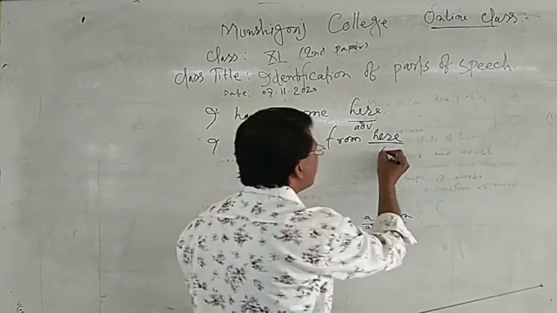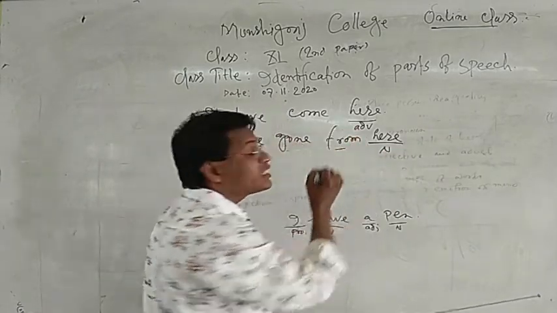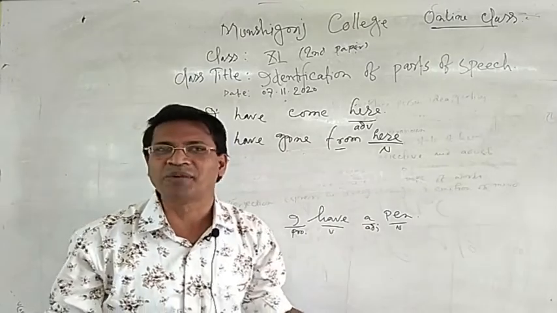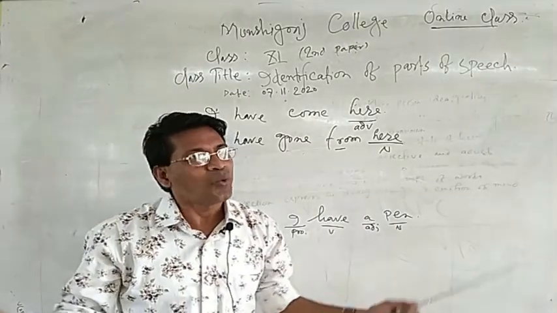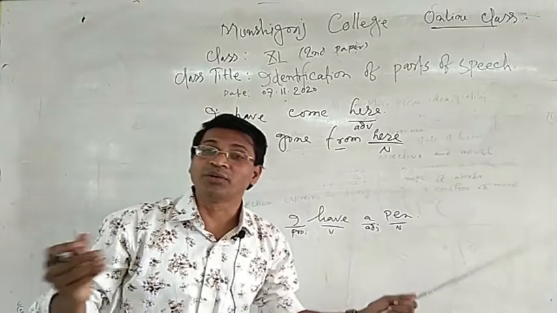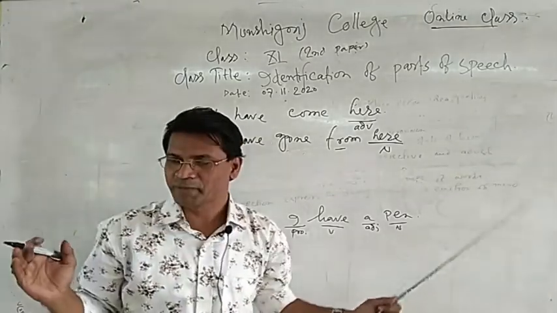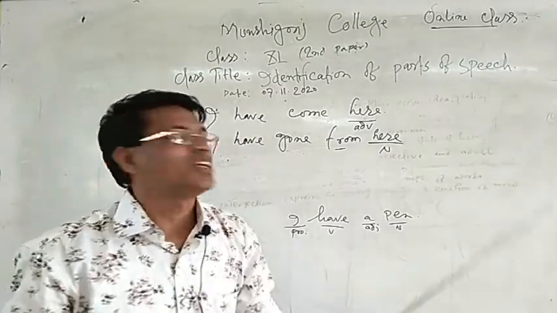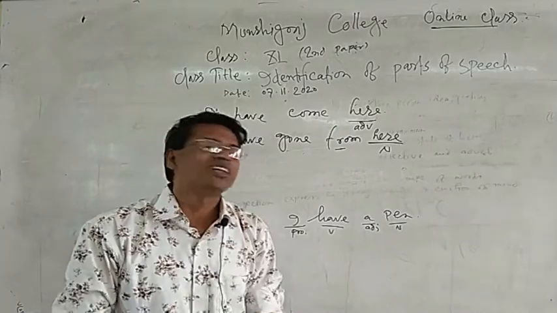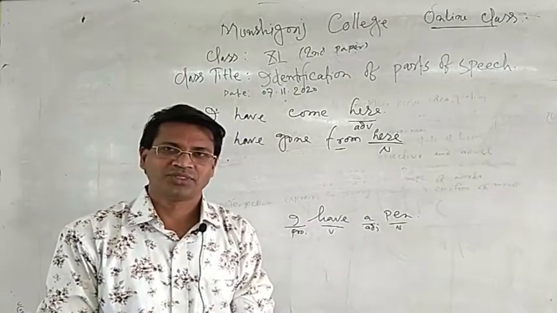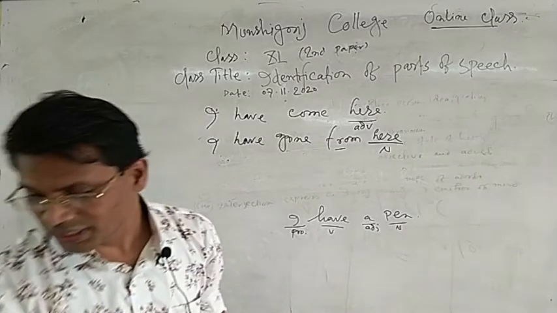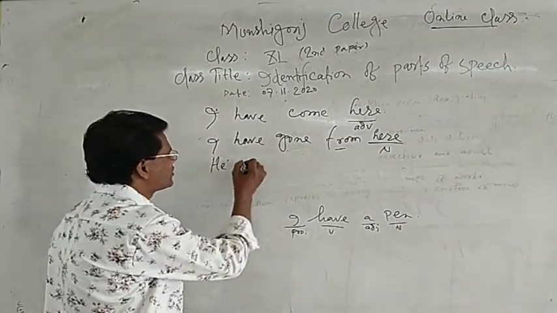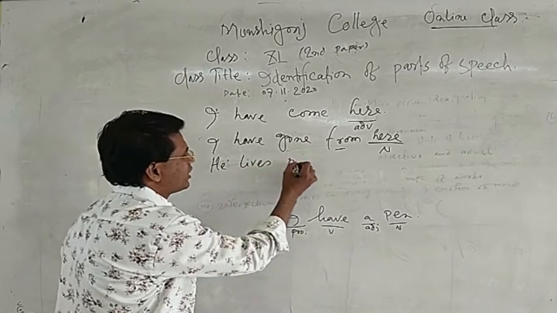As a noun, because from is a preposition. When we get a singular word after a preposition, this word is called a noun. As an example: he lives in Chicago.